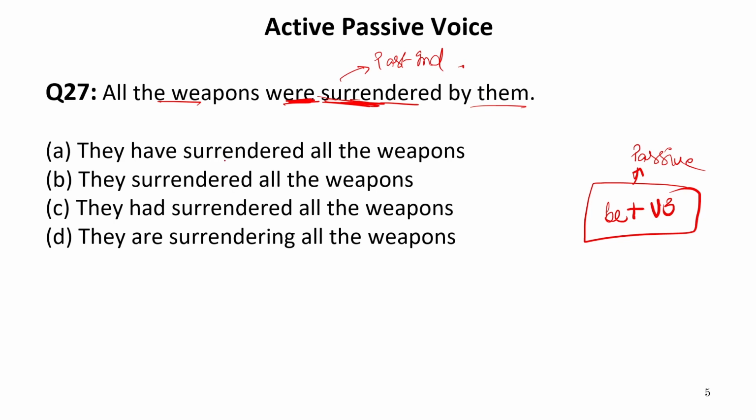Now let us see which option contains the sentence of past indefinite. Have is a perfect tense and present tense, so it cannot be the answer. They surrendered all the weapons. Had cannot come, are cannot come.